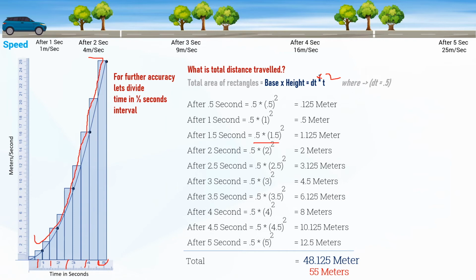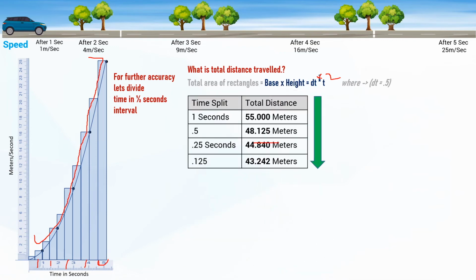So let's chop the rectangle into further thinner rectangles. I already did some maths. If you chop 5 seconds into 20 slices, that is 0.25 seconds, you get 44.840 meters. If you chop 5 seconds into 40 slices of 0.125 seconds, thin rectangles, you get 43.242 meters. This answer is closer to the right answer, but this is not the right answer.